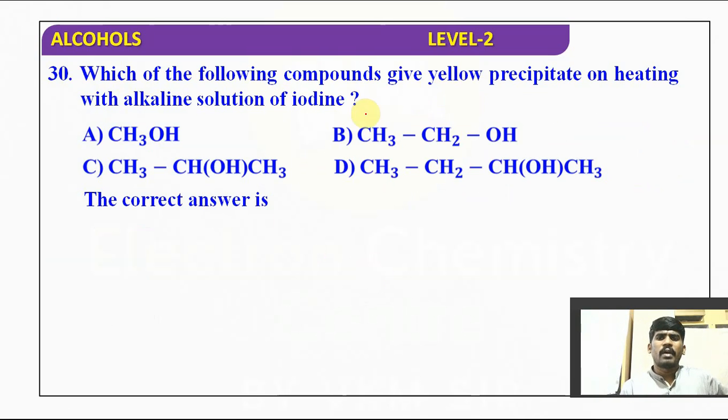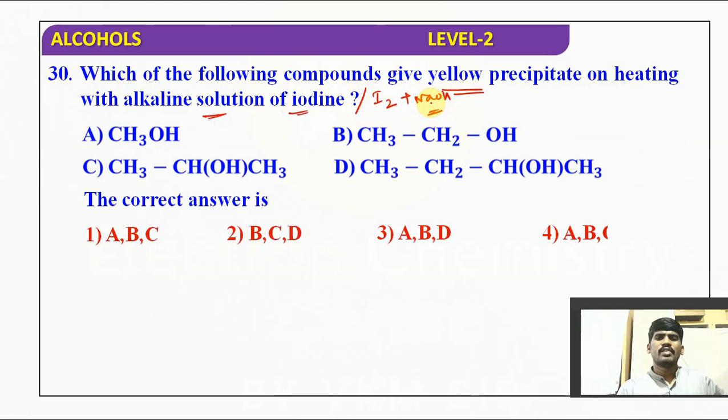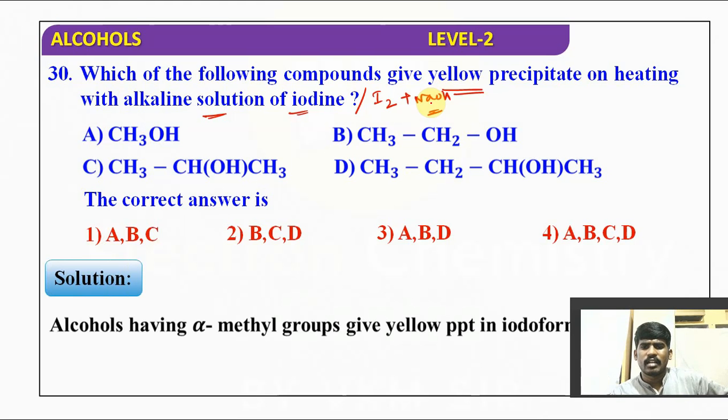Which of the following compounds gives a yellow PPT on heating with alkaline solution of iodine? Alkaline solution of iodine, in the sense, obviously I2 plus NaOH. Which is consisting of a CH3CHOH group can respond to the iodoform test, right? So alcohols having alpha methyl groups give the yellow PPT in the iodoform test.